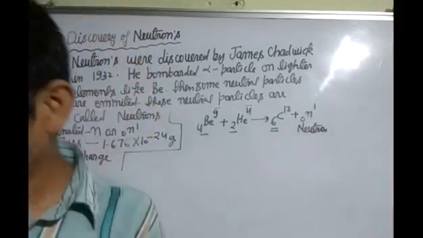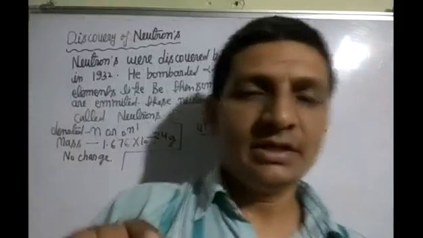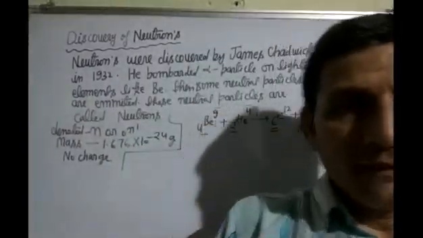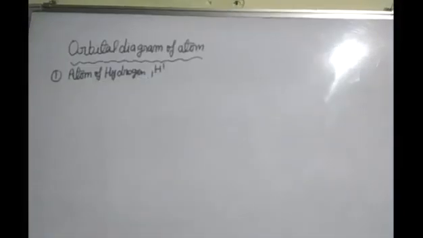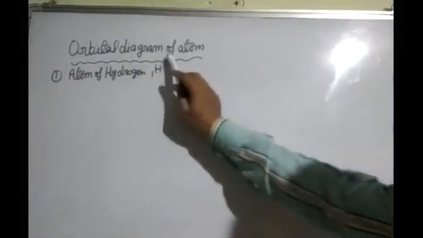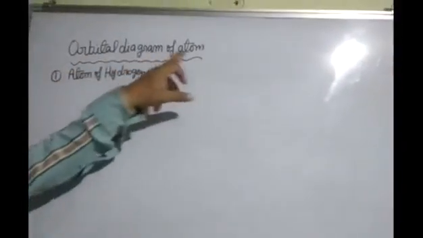Okay students, so I hope you can understand the discovery of neutron very well. Now the next topic is orbital diagram of atom.